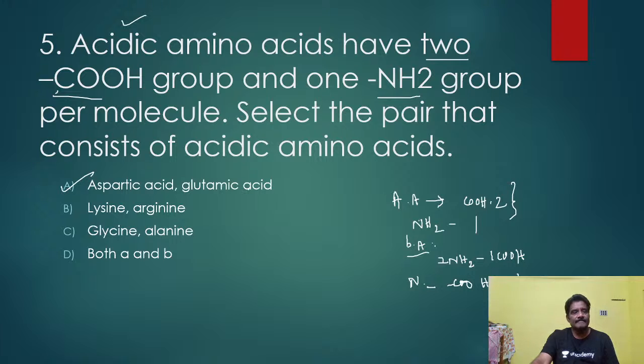These are acidic amino acids. Here, lysine, arginine are basic amino acids. Here, glycine, these are neutral amino acids. This is the correct answer. So, these are wrong answers.